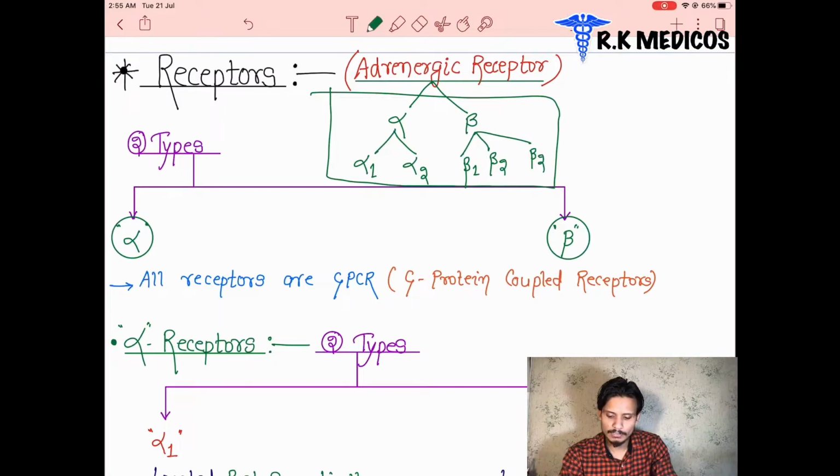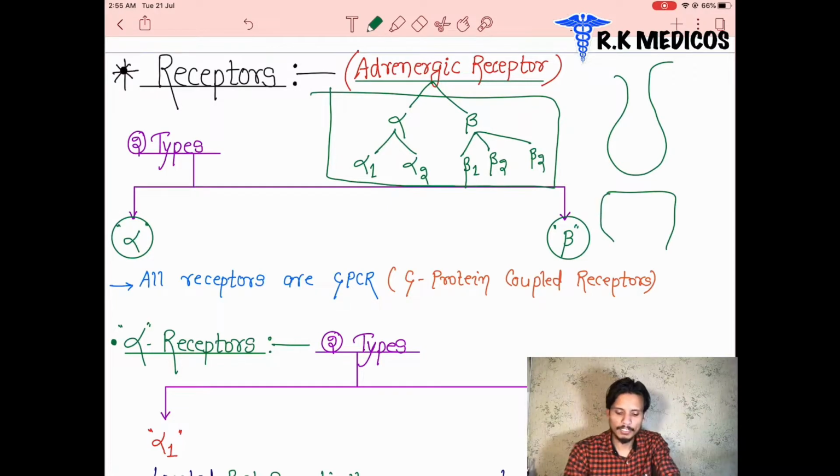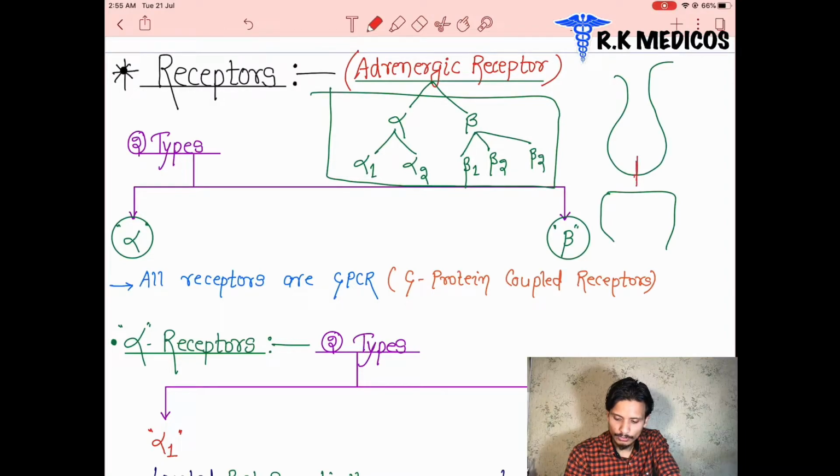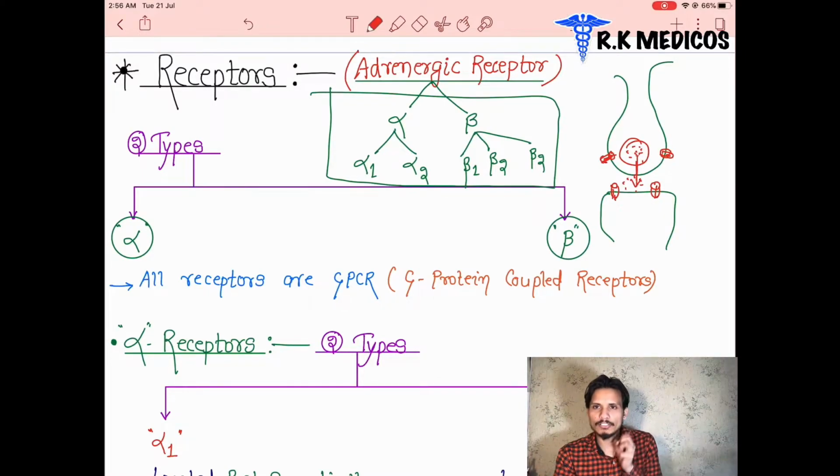Suppose that this is the presynaptic neuron and this is any organ or the postsynaptic part. Here the neurotransmitters are released. Now you know these neurotransmitters are inside the vesicles, and they are released here. These receptors are present on the postsynaptic part, and some receptors are also present in the presynaptic part. In the next section, we are going to discuss where these receptors are located: in the presynaptic part, which type of receptors, and in the postsynaptic part, which type of receptors are located.